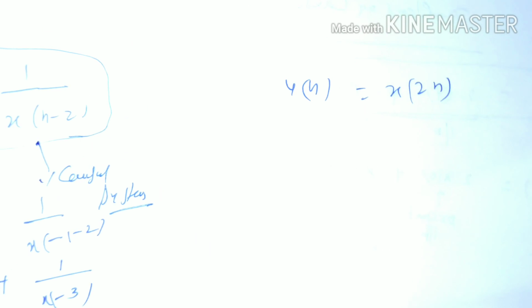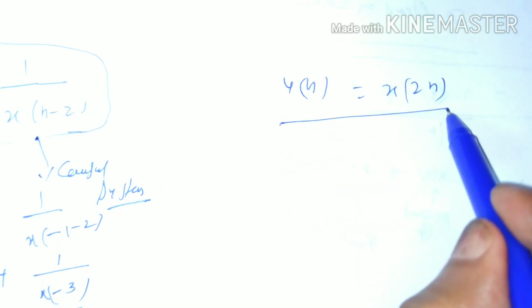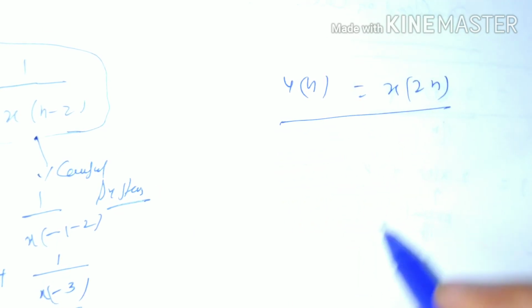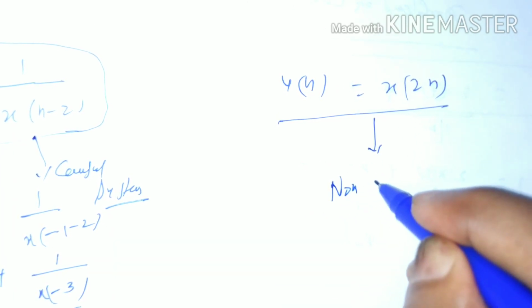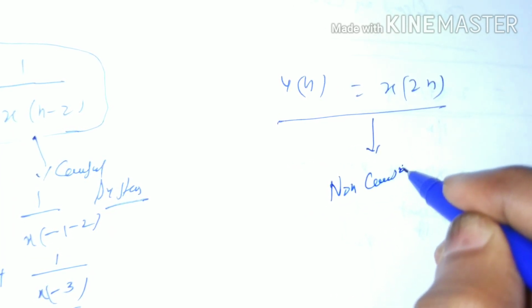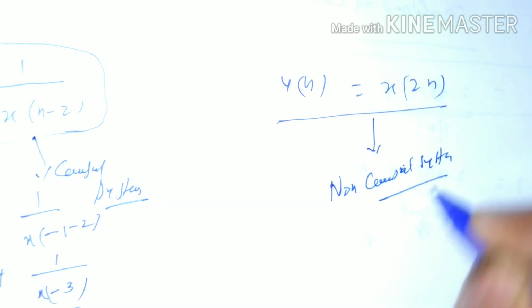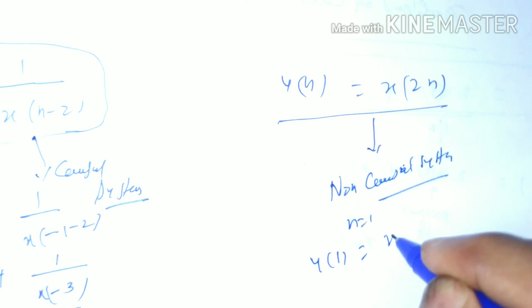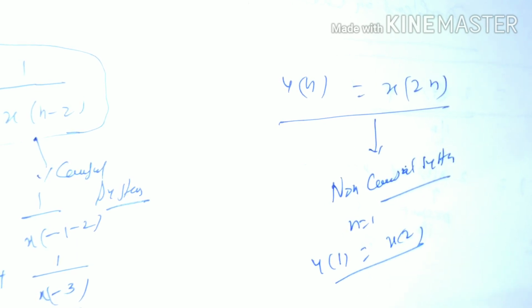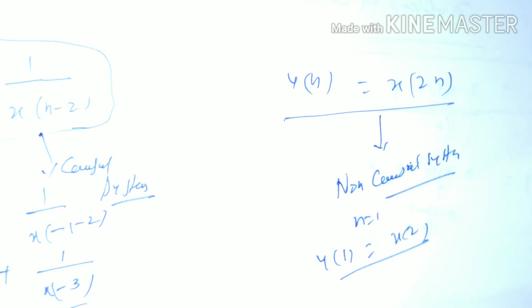Again, in this problem, we can say that it is a non-causal system because at n equal to 1, y(1) equals x(2), so it is a non-causal system because it depends on future input.